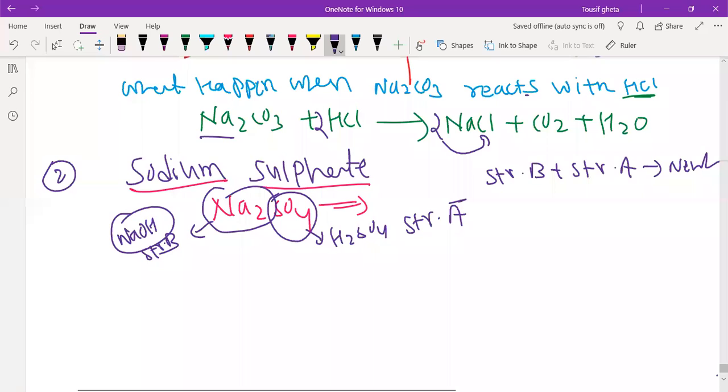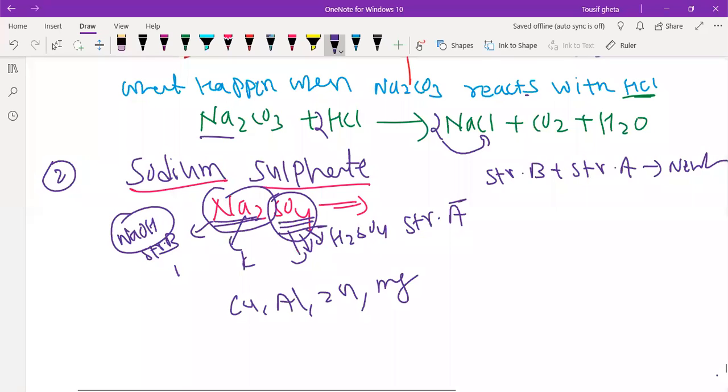You should be very much a master in this. By seeing only, you should understand: sodium came, potassium came, strong base; sulfate came, chlorine came, nitrate came, strong acid. If it is sulfate, chlorine, or nitrate, strong acid. If it is sodium or potassium, then strong base. The rest, magnesium, zinc, copper, aluminium, are weak. Only sodium and potassium are taken as strong.